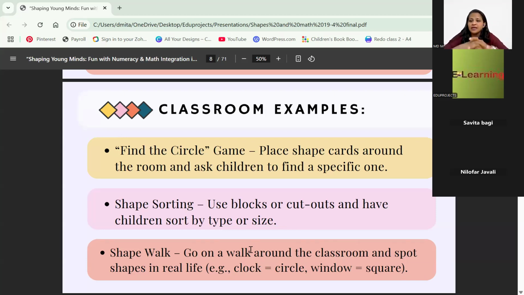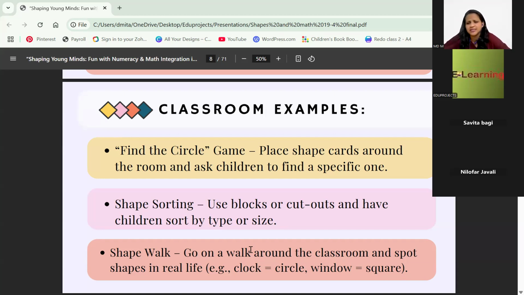Whatever works for you, please take it, teachers, because my idea is to make low prep things. There may be some things you have to prep in shapes because we need those particular shapes, but apart from that, my idea was to make it as easy and simple for you all. So let's go to classroom examples.